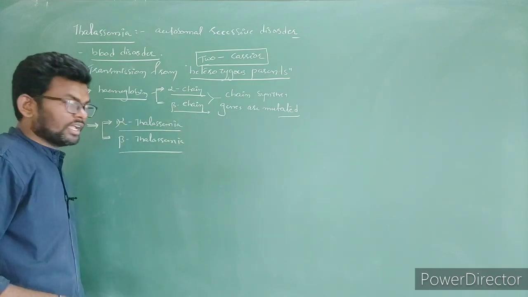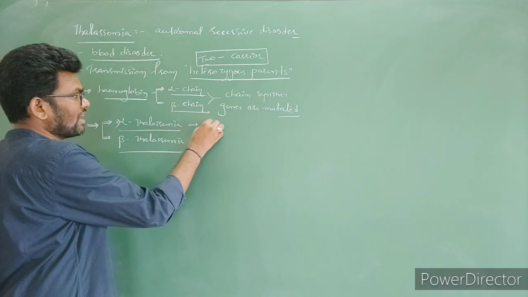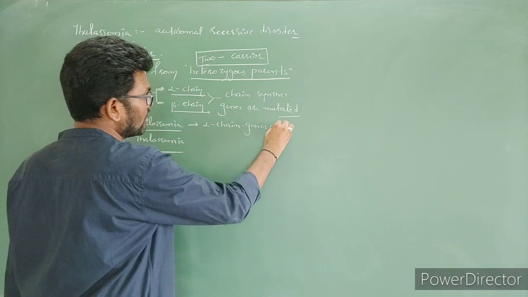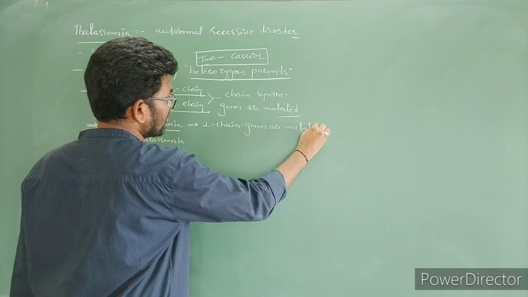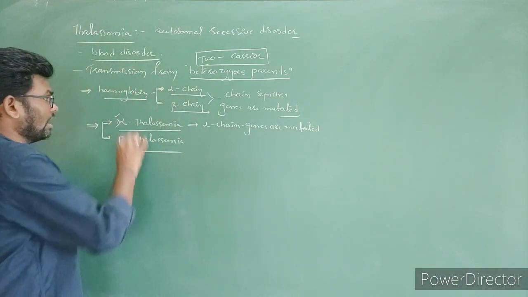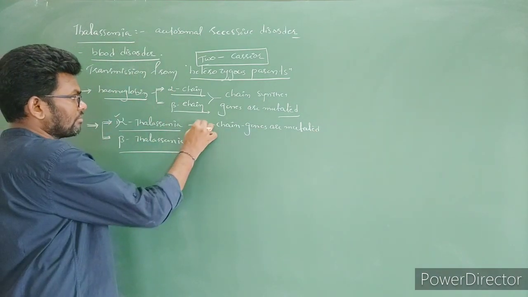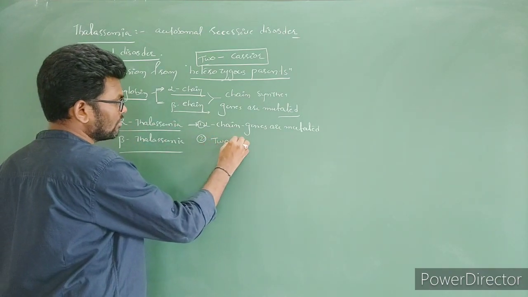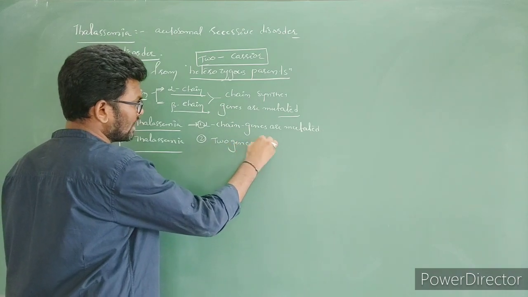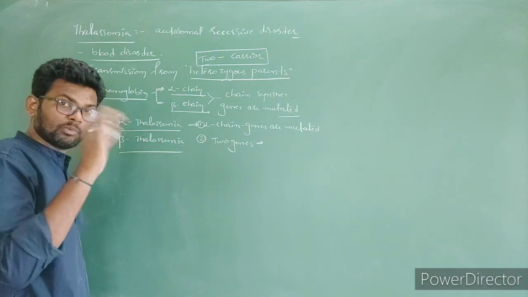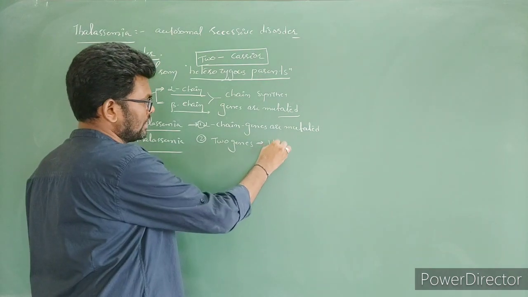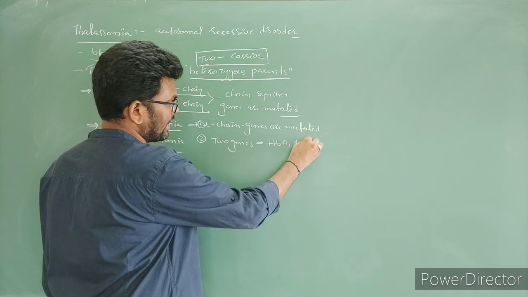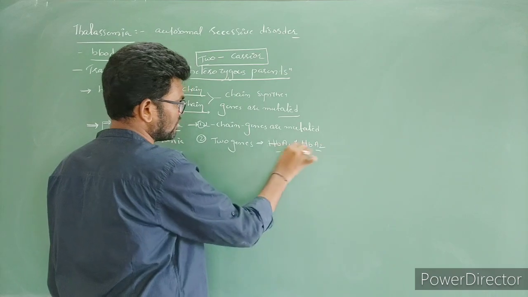Right? In alpha thalassemia, what happened? Alpha chain synthesizing genes are mutated, so that's why it is called alpha thalassemia. And one more point: here in alpha thalassemia, two genes are responsible for production of alpha hemoglobin, that is HbA1 and HbA2.